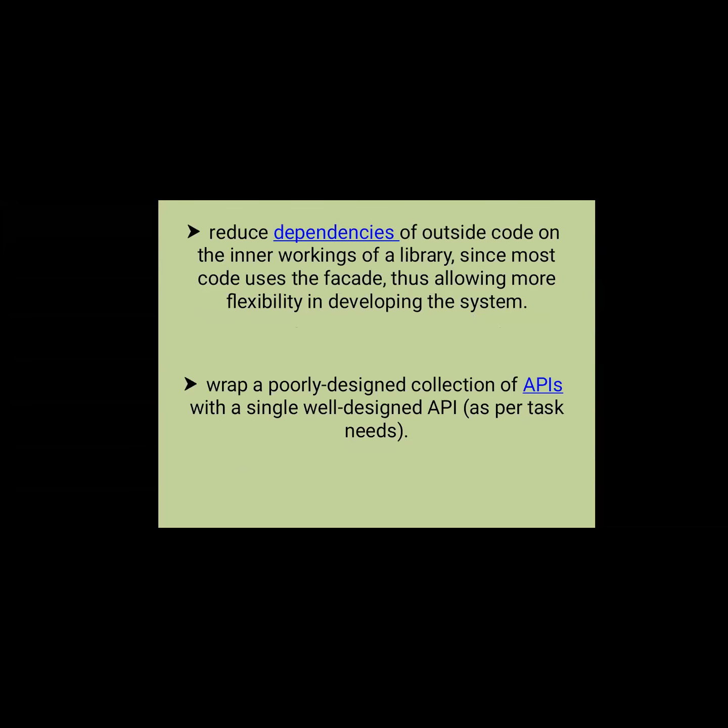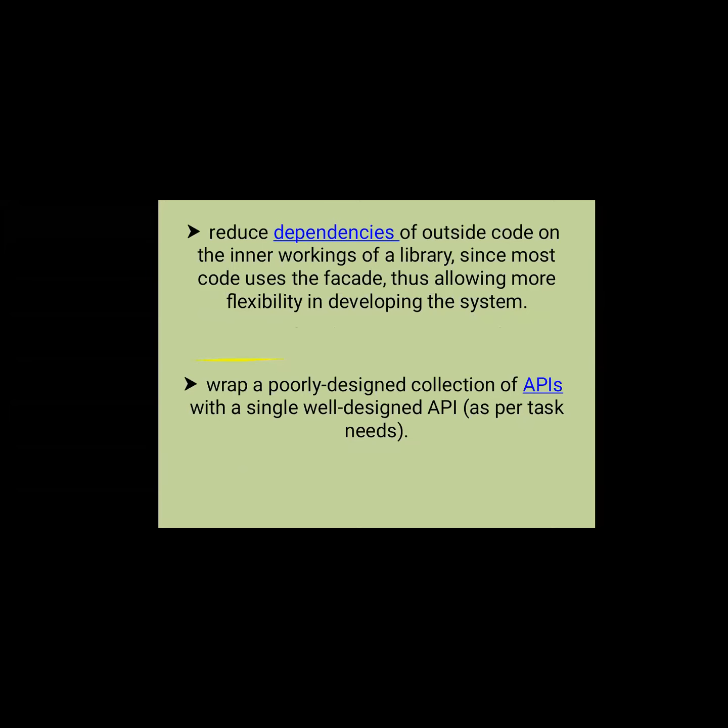Next one is reducing the dependencies. It reduces the dependencies of outside code on the inner workings of the library, since most code uses the facade, thus allowing more flexibility in developing the system. That means we are reducing the complexity by providing other interfaces.